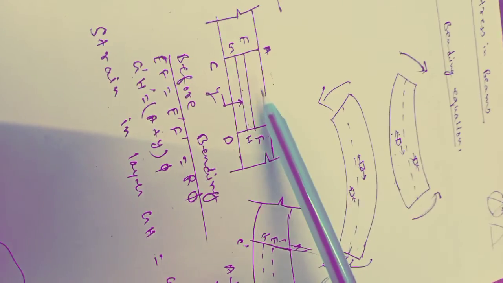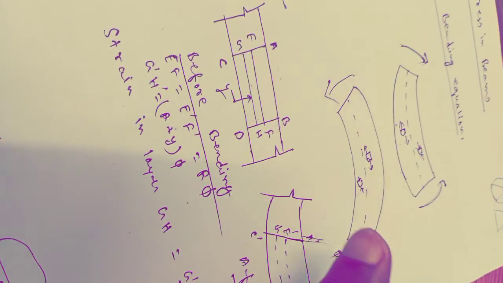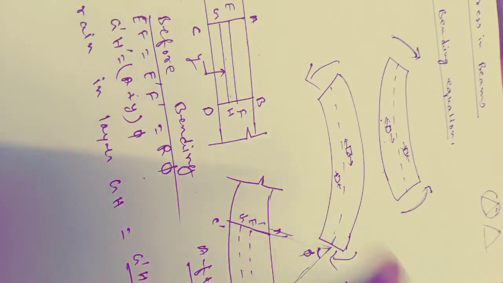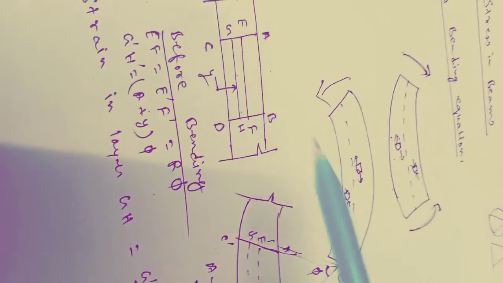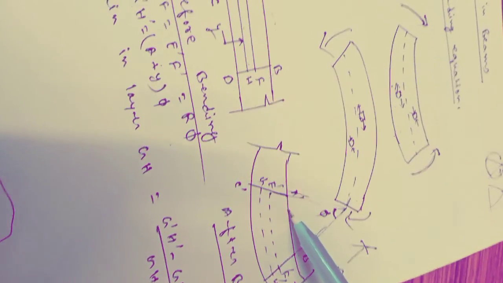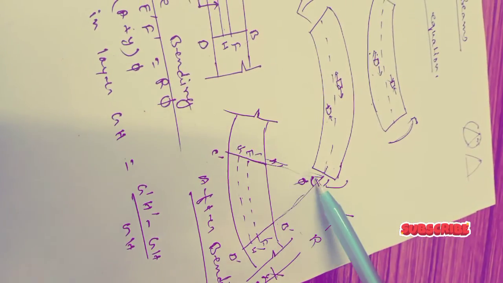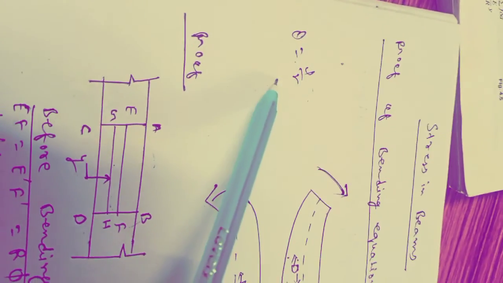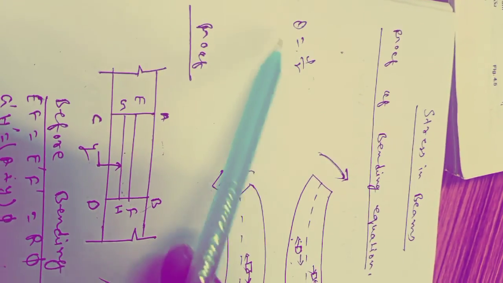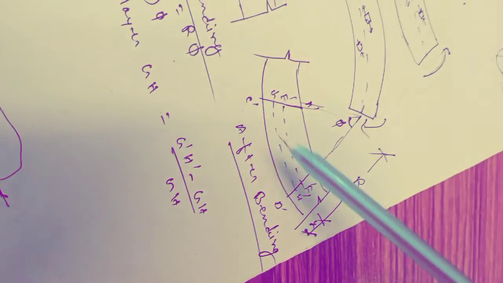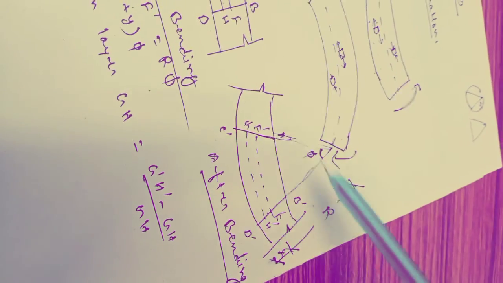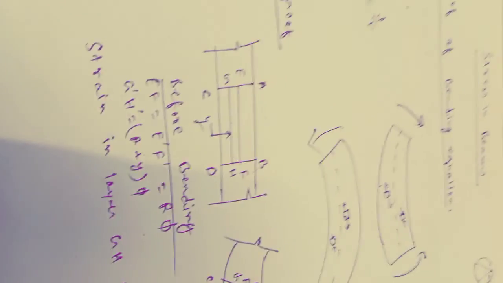Okay, EF and E dash F dash, these are the neutral axis, and in the neutral axis we know there will be no change in strain. So here EF equals E dash F dash, which will be equal to R phi. What is R? R is the radius of curvature and phi is the angle subtended here. How does it become R phi? In class 10 you learned the basic concept theta equals L by R. From there L will be equal to R theta. So E dash F dash, this is the length of the arc. So this equals R into phi.